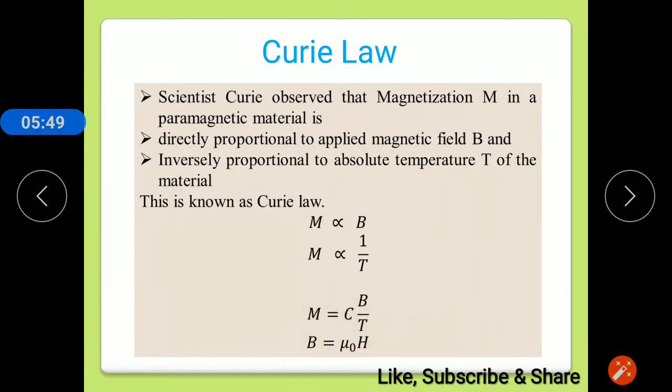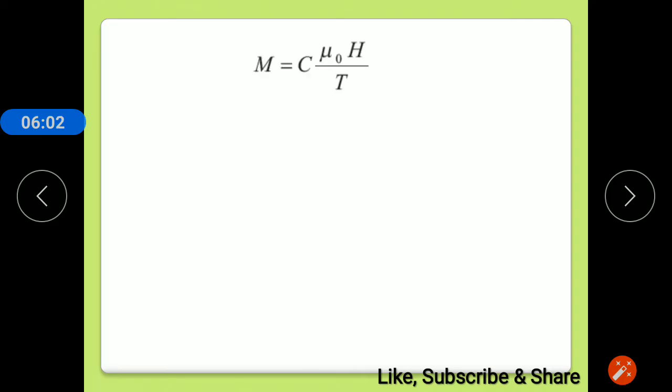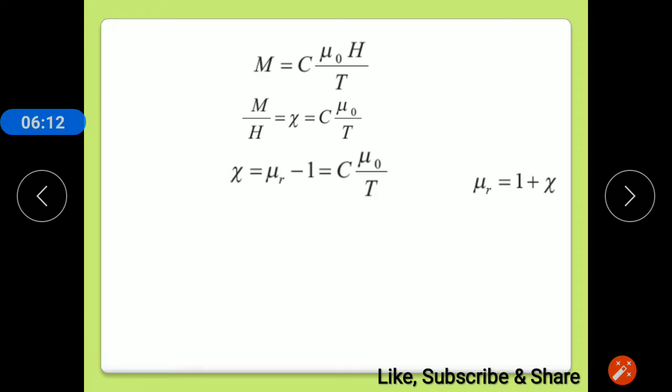But we know B is equal to mu naught H, the magnetic field is equal to absolute permeability into magnetic field intensity. Put this value in the equation, we get M equals C mu naught H by T. M by H is nothing but susceptibility, which is equal to C mu naught by T. But we know susceptibility is mu r minus 1. So susceptibility equals C mu naught by T. C is constant, mu naught is also constant. So from this we can say susceptibility is inversely proportional to the temperature.